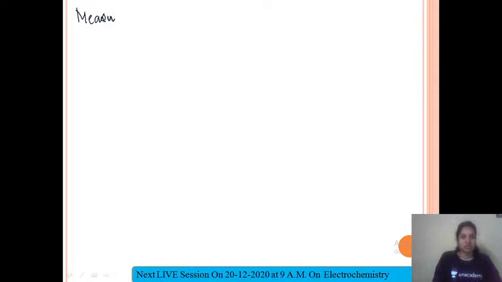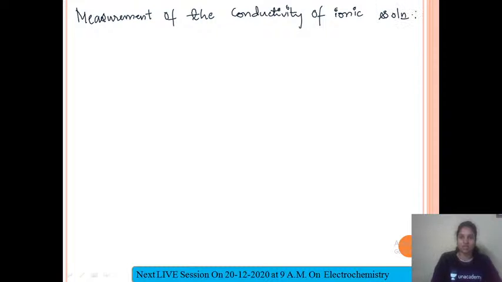So measurement of the conductivity of ionic solution, how to measure this? For this we have different cells, called conductivity cells. Now while measuring the conductivity, there are two different problems that arise.